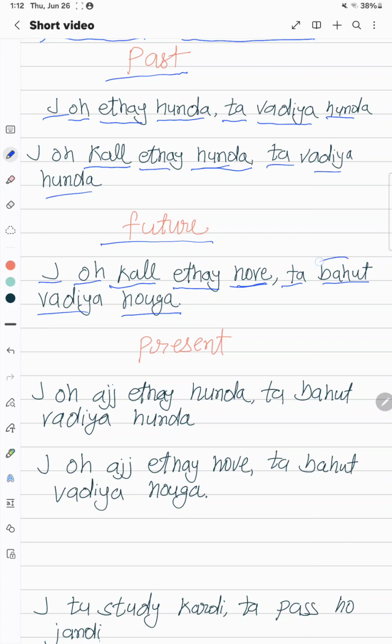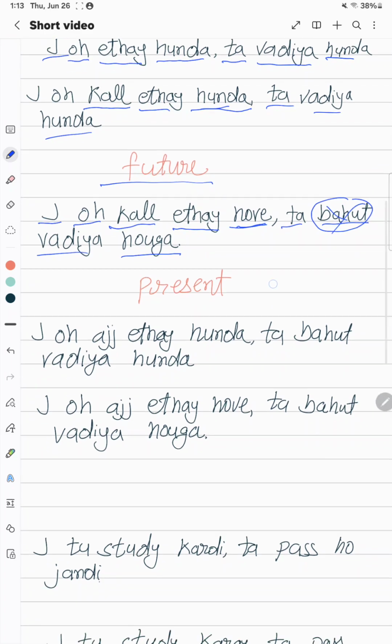So we added extra ਬਹੁਤ. It doesn't matter, it means like more or a lot. So you can even eliminate this one, it doesn't matter. You can say ਜੇ ਉਹ ਕੱਲ ਇੱਥੇ ਹੋਵੇ ਤਾਂ ਵਧੀਆ ਹੋਊਗਾ. So hunda, here we change to hove, and say hoga. All right, so you're talking about the future. ਜੇ ਕੱਲ ਉਹ ਇੱਥੇ ਹੋਵੇ ਤਾਂ ਵਧੀਆ ਹੋਊਗਾ. All right, so this is the difference. It's like how your imagination is in past or future.